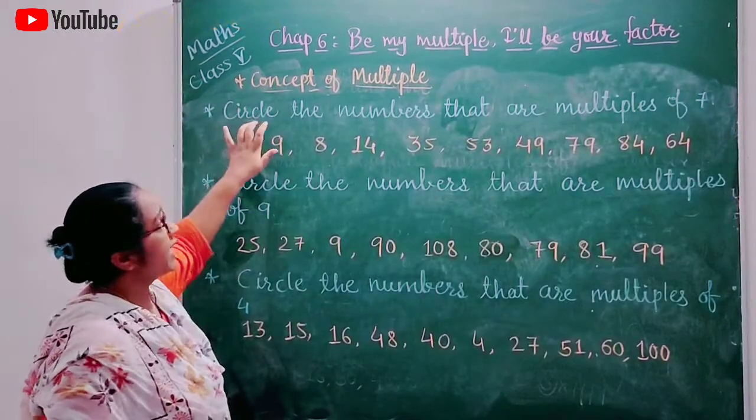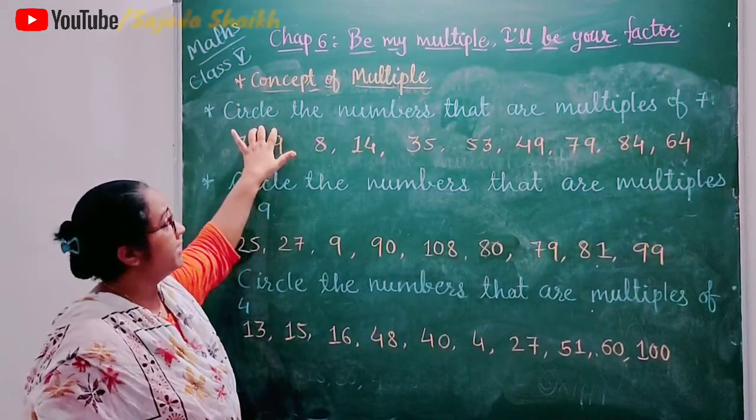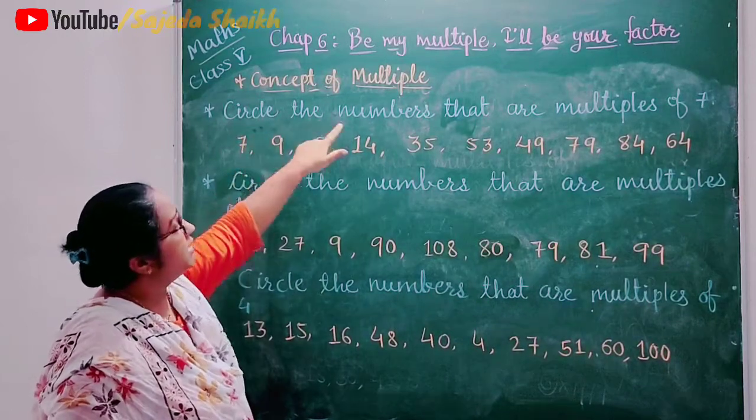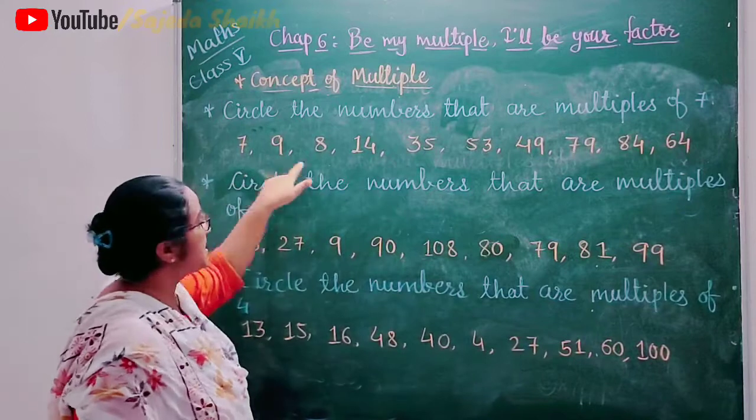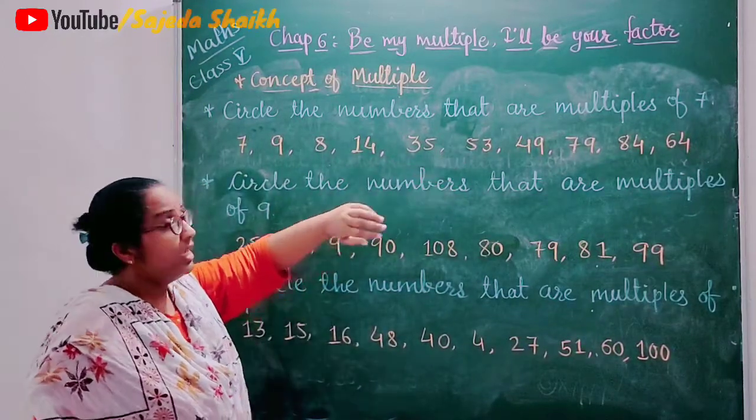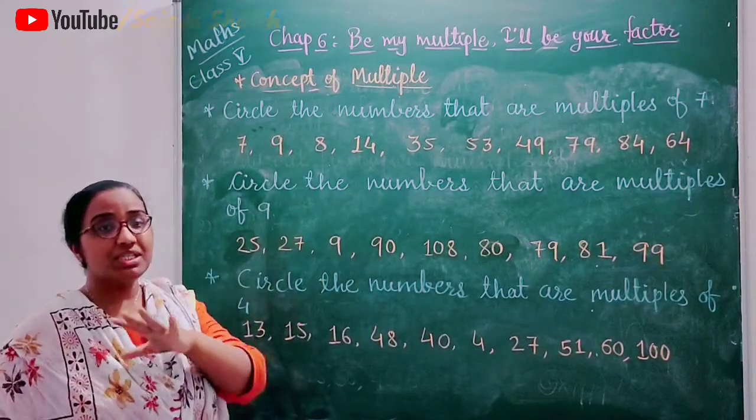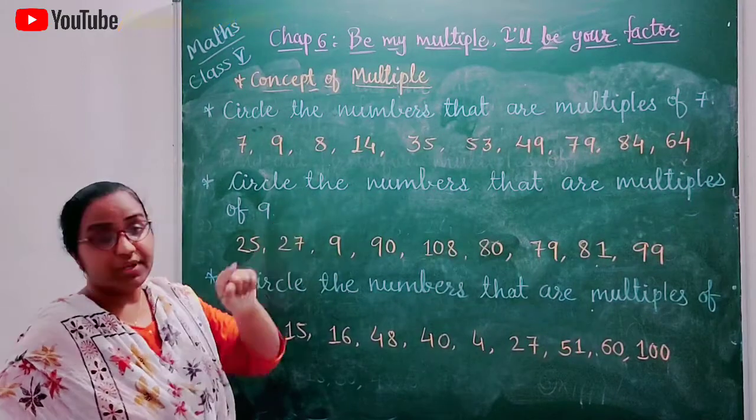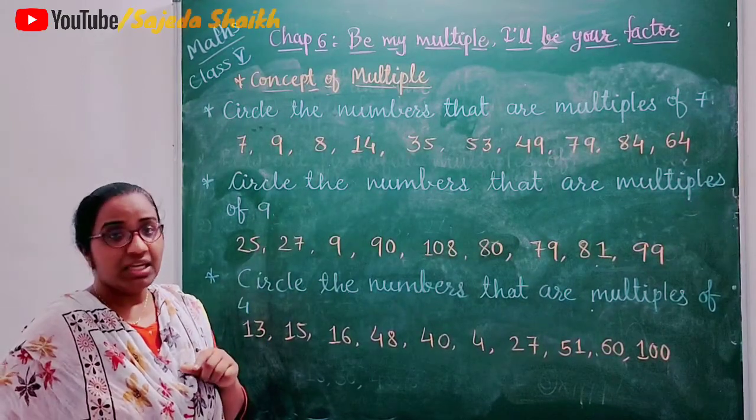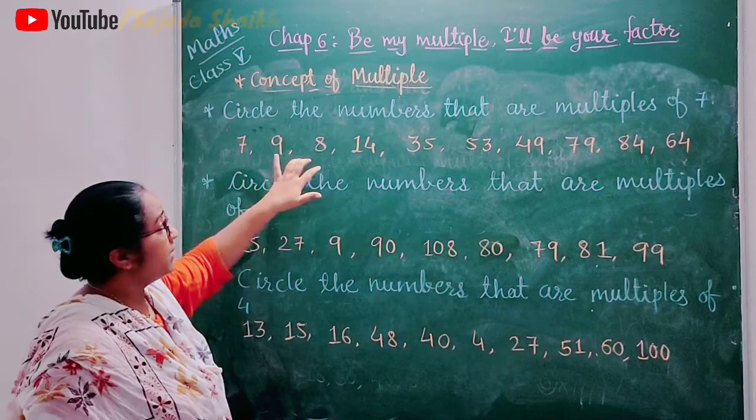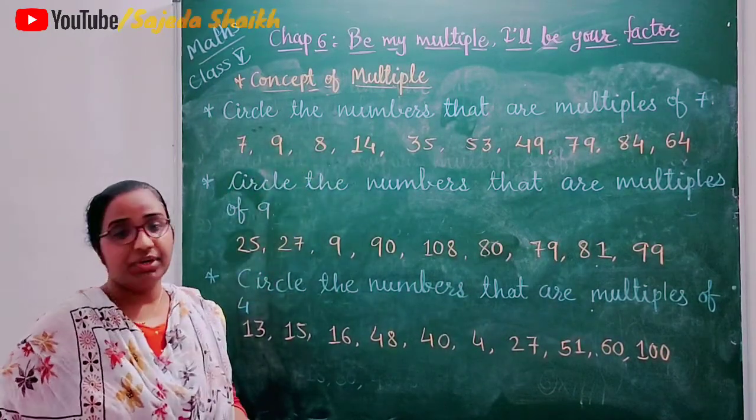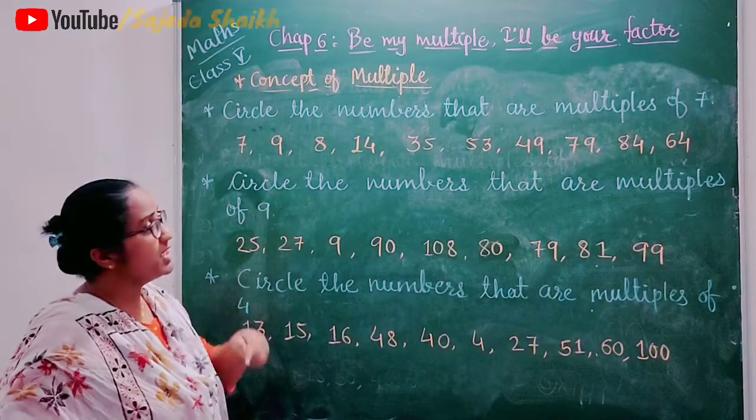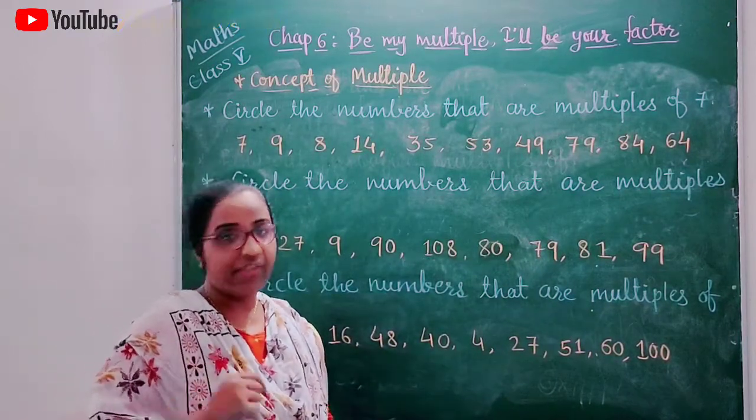Let's have another type of question related to multiples. Circle the numbers that are multiples of 7. Here some numbers are given. You have to circle those numbers that are multiples of 7, meaning whichever number comes in 7's table, you have to circle that number. So to do this you must know the table of 7.